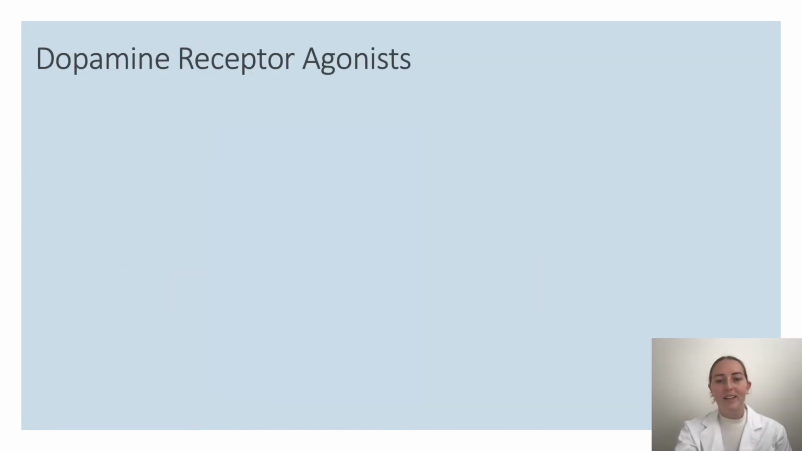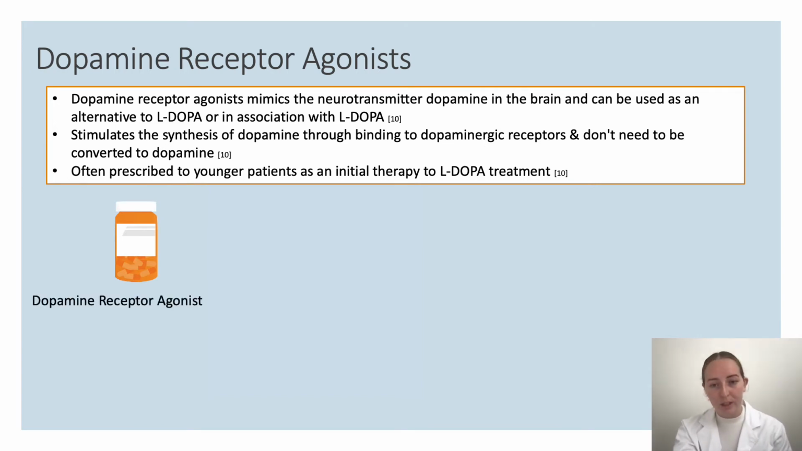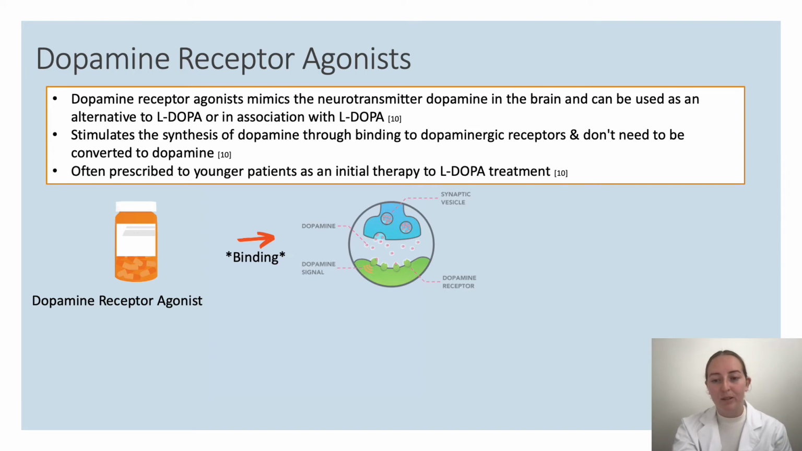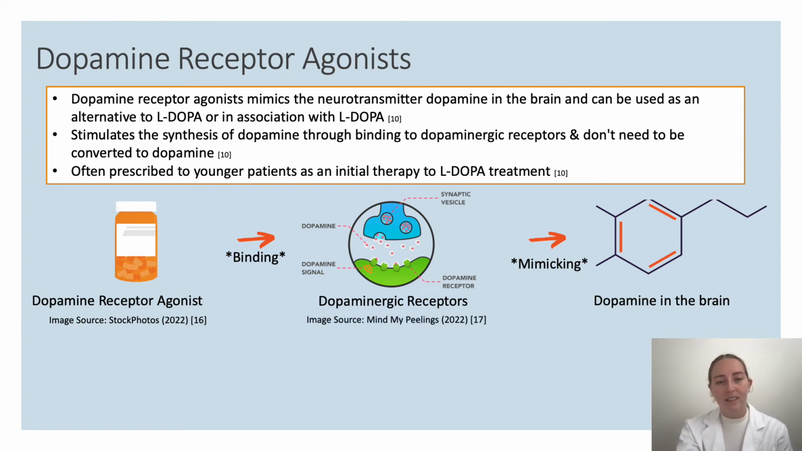Thank you, Sophia. Now let's take a look at dopamine receptor agonists. This pharmacological treatment mimics the neurotransmitter dopamine in the brain and can be used as an alternative to L-DOPA or in association with L-DOPA. Dopamine receptor agonists stimulate the synthesis of dopamine through the binding of dopaminergic receptors. Thus, they do not need to be converted to dopamine. Rather, they mimic dopamine. Dopamine receptor agonists are often prescribed to younger patients as an initial therapy prior to the therapeutic intervention of L-DOPA. Yet there are some side effects to this, and I will let Sophia discuss this with you.